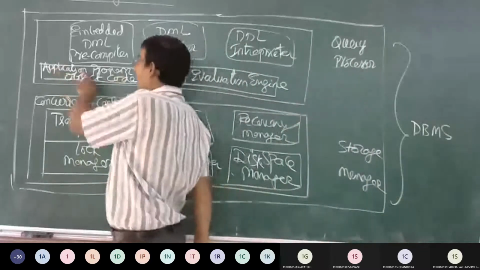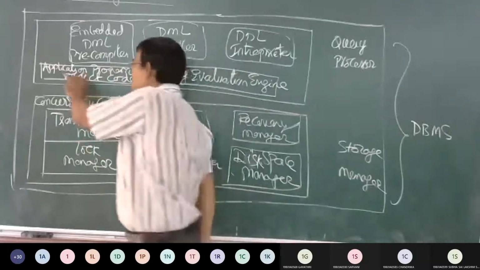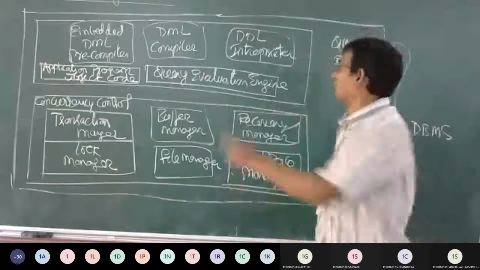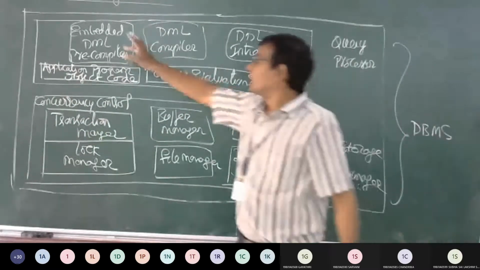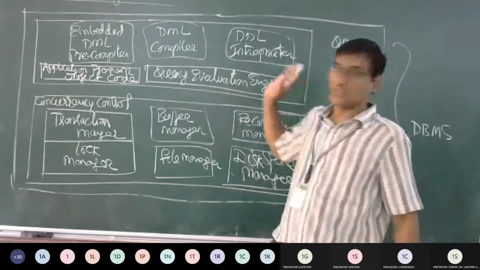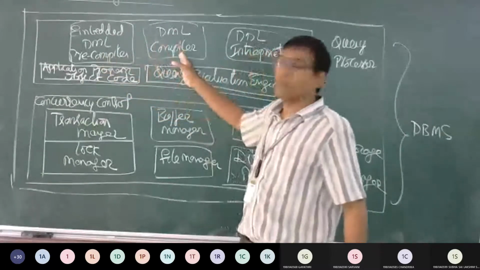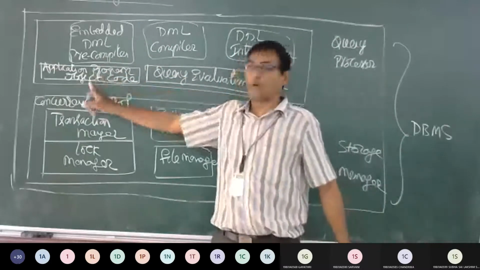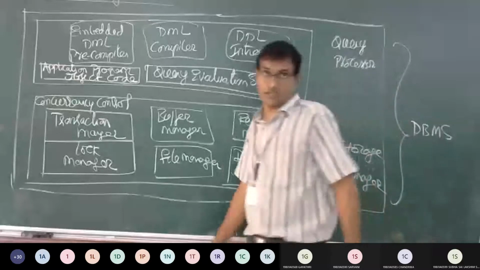Fourth, application program object code. Fifth, query evaluation engine.